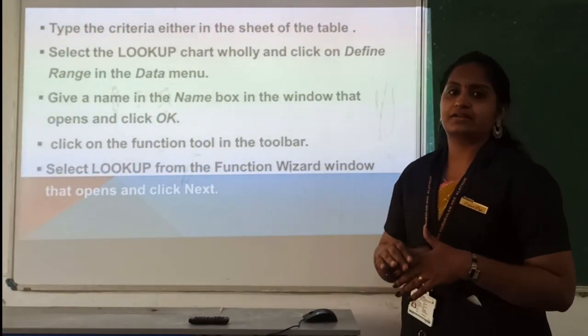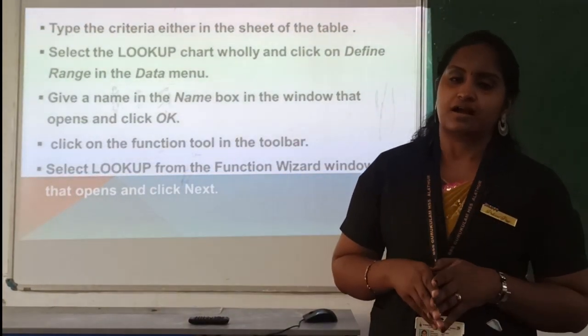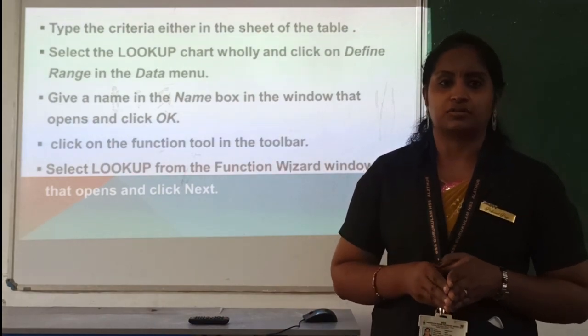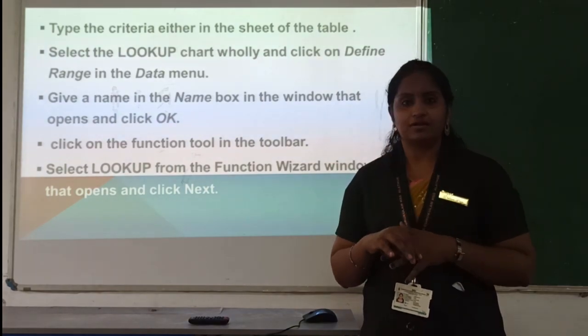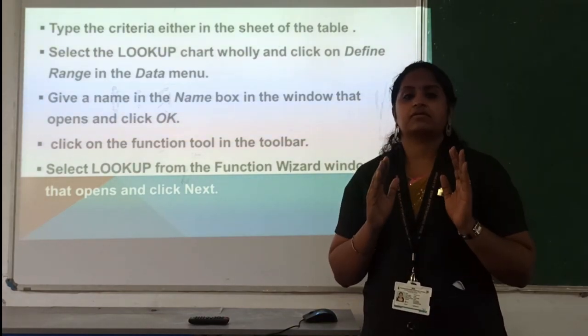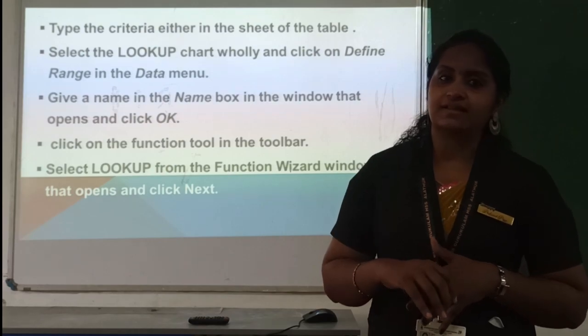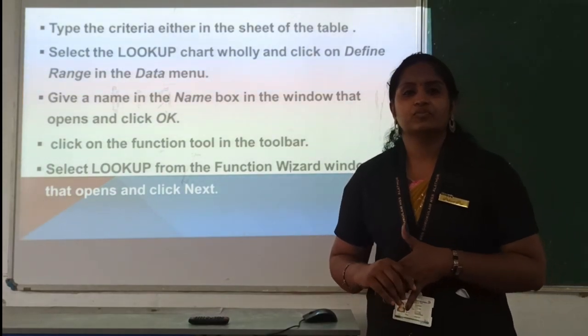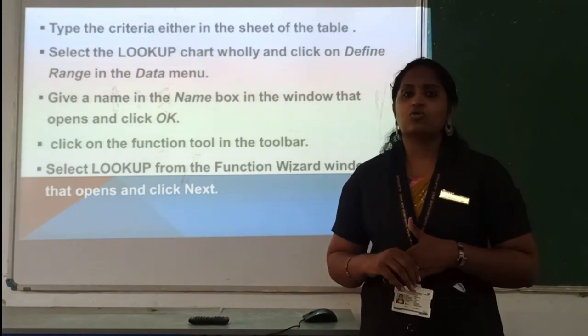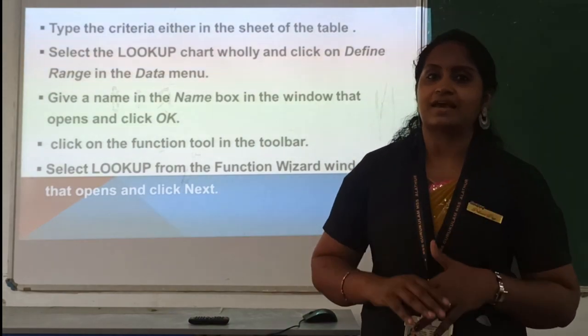By creating a criteria, we can access the content using this lookup function. In the if function we used only one condition: if the temperature is greater than 30 it is hot climate, or else we displayed cool climate. In the lookup function we can categorize the content.